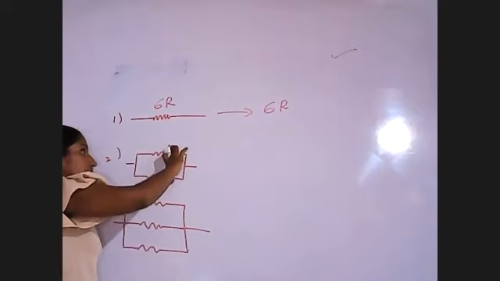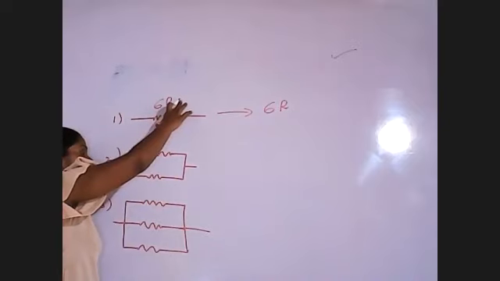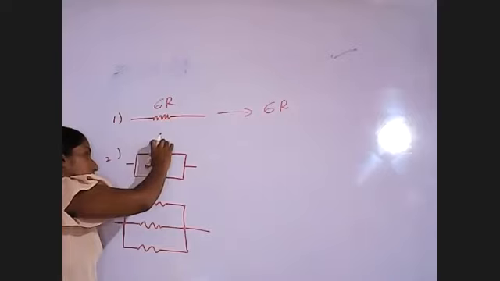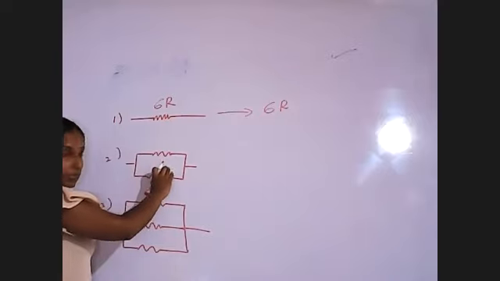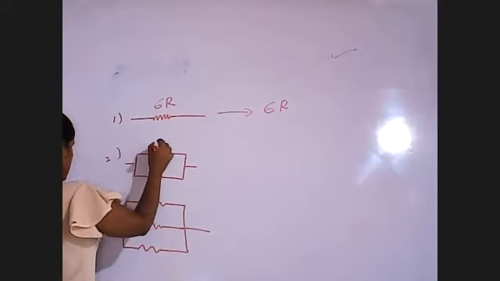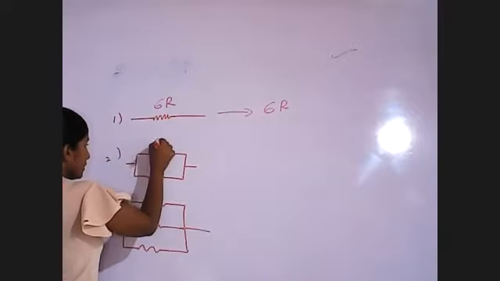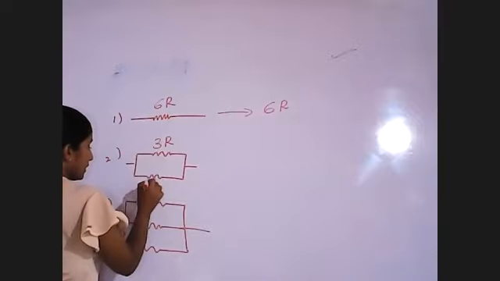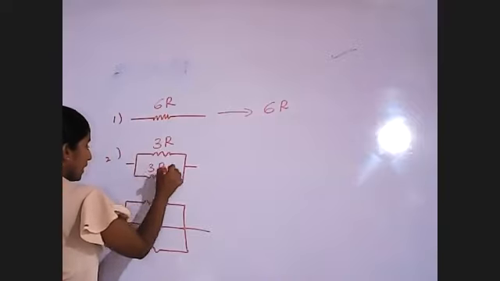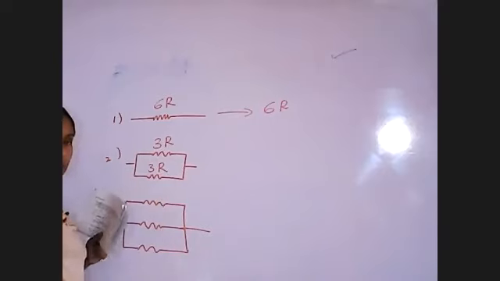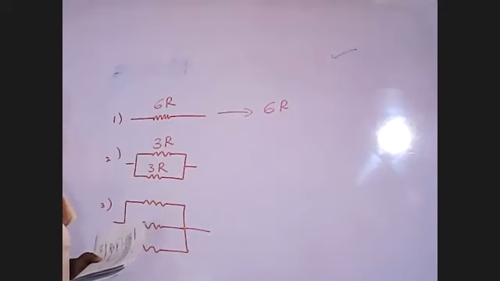In the second one, this 6R length is cut into two parts. Then one is 3R and the other one is also 3R, and they are connected in parallel. Then we have to calculate the equivalent resistance.